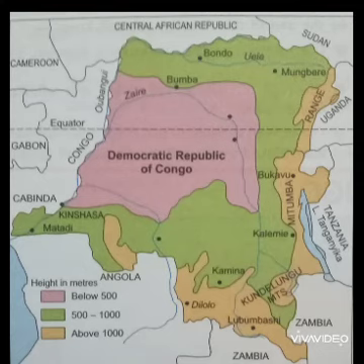Location and land. Look at the map of the Democratic Republic of Congo. You will see that the equator runs through its north. It is surrounded by 9 countries. The names of these countries are Central African Republic and Sudan in the north, Uganda, Rwanda, Tanzania, and Burundi in the east, Congo in the west, Zambia and Angola in the south.